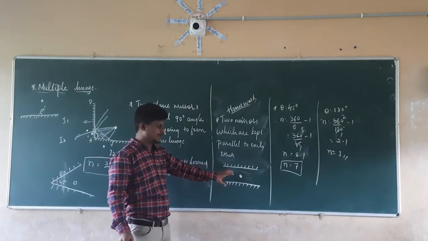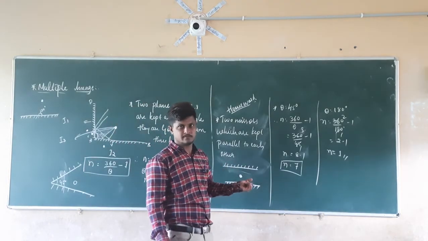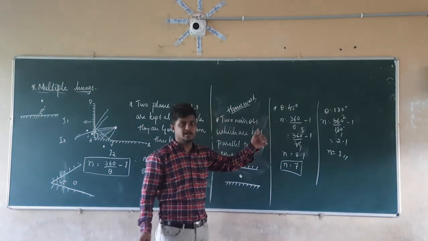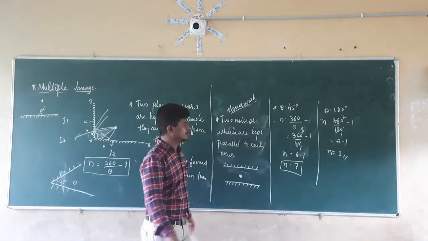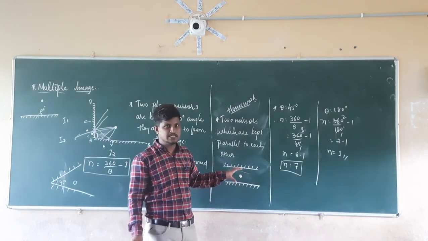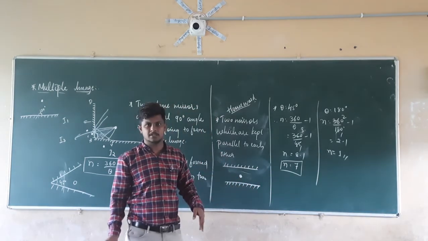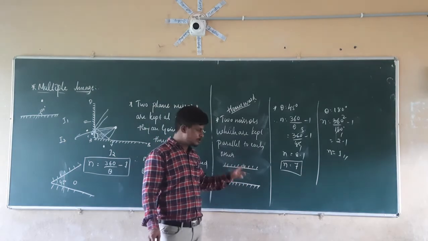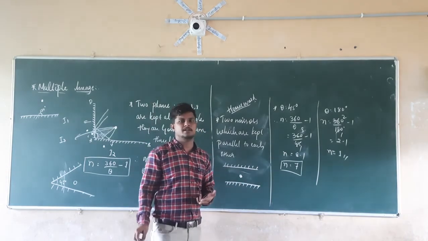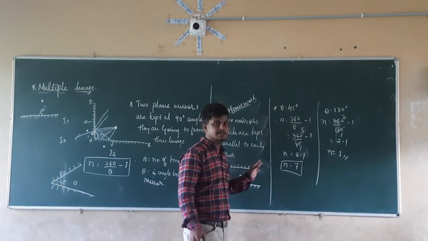In the next class, I am going to discuss how many images are going to form. Up to that point, just take it as homework and try to solve it. I already told you how to calculate the number of images, using the formula n is equal to 360 divided by theta minus 1. Try to get the answer using that formula. This is used in hair salons as well as beauty parlors to get multiple images, that means more than one image. So how many images will form when two mirrors are kept parallel to each other? Try to find out the answer.